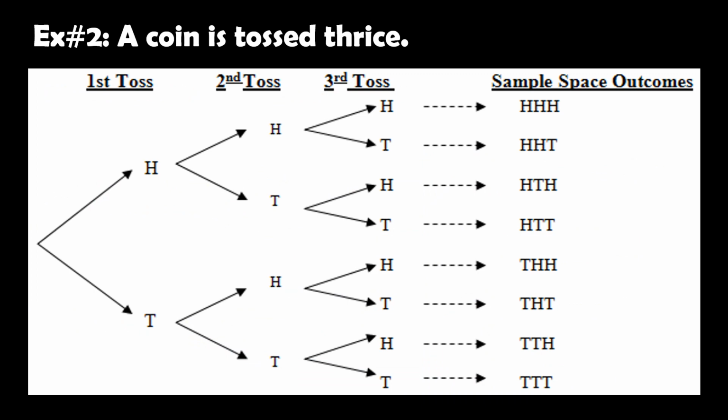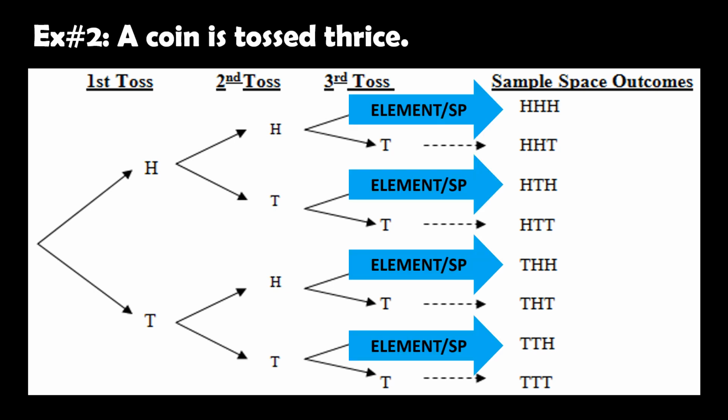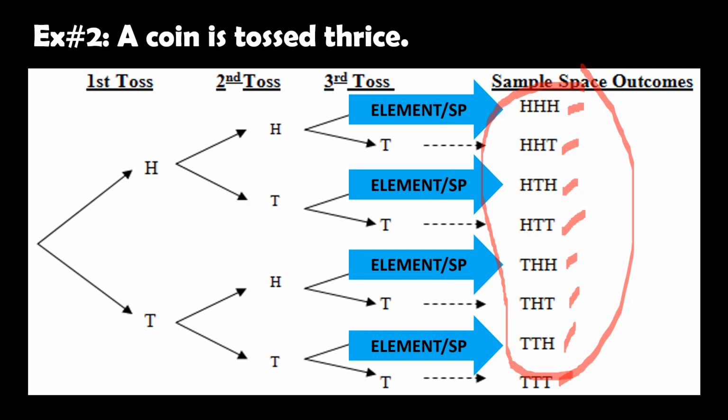Example number 2 natin, a coin is tossed thrice. Ito yung mga elements natin. 3 head, 2 head, 1 tail, head, tail, head, head, tail, tail, and so on. So, 8 yung elements. Ilan yung sample space? Remember, kung ilan lahat, 8 yun. Bawat isa is what we call the element.